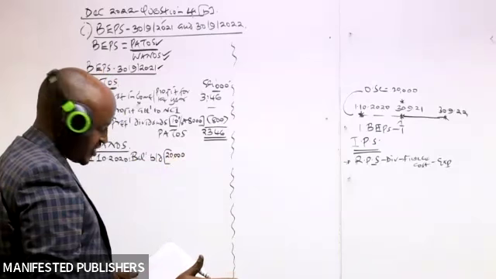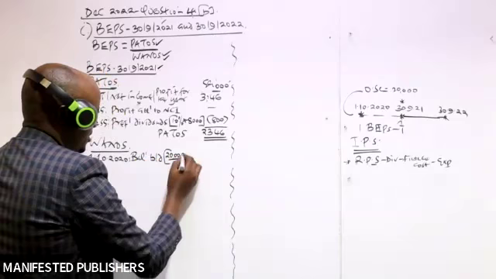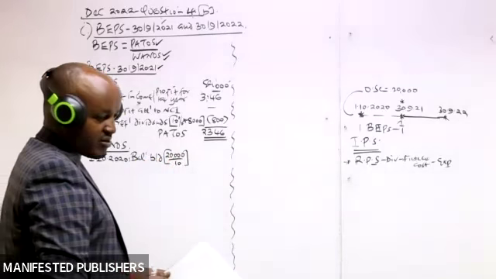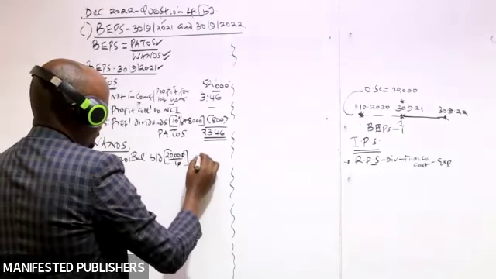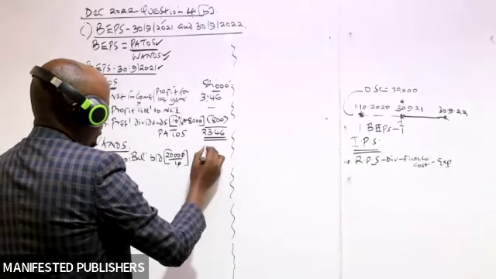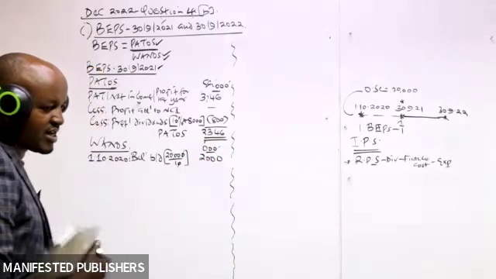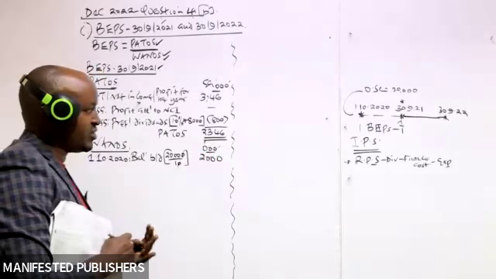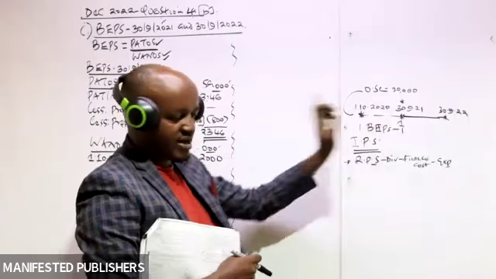Remember, this is not the number of shares, this is the value of the shares. So we divide that by the par value, which is 10. This will give us the number of shares as 2,000. But you also have to recall that these figures are in thousands of shillings. Now, to this, what do we need to do? We then need to add the other shares which the company issued within year 1.